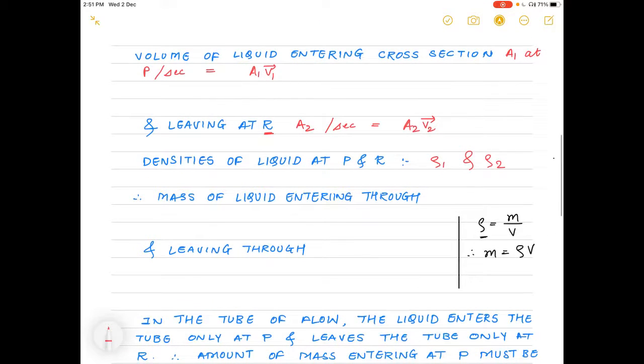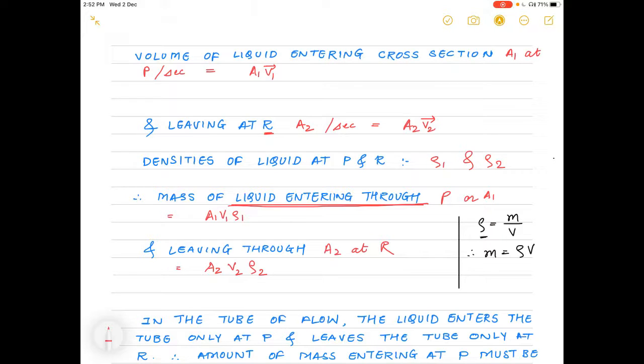Therefore, the mass of liquid entering through P or cross section area A1 will be equal to A1 v1 ρ1, and the mass of liquid which is leaving through A2 at R will be equal to A2 v2 ρ2, where ρ is the density of the liquid at point P and at point R respectively.